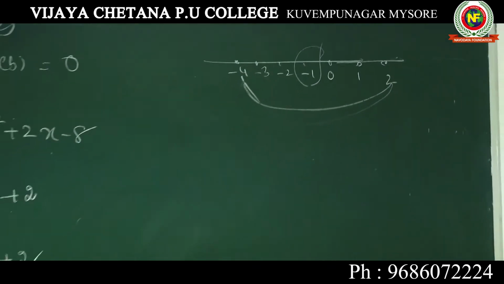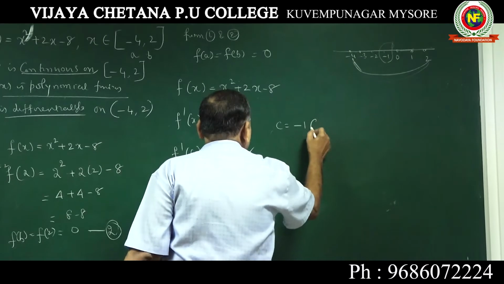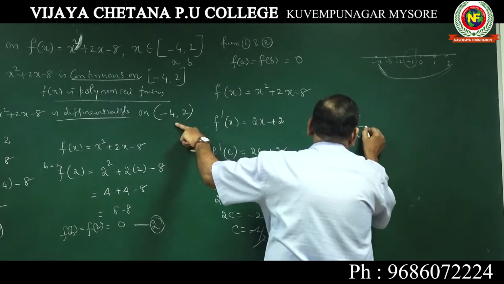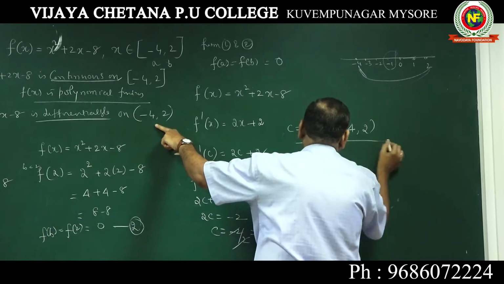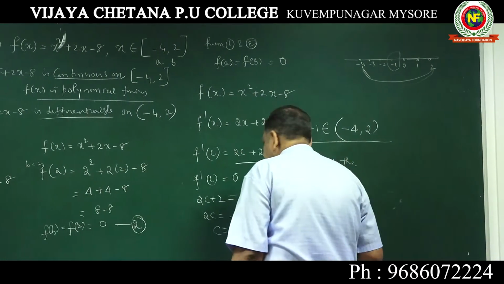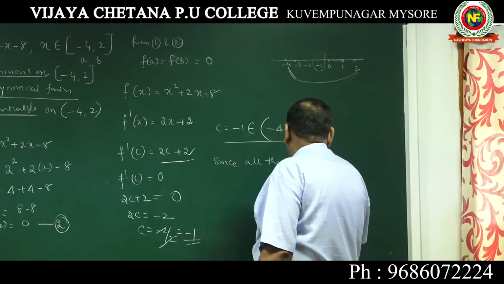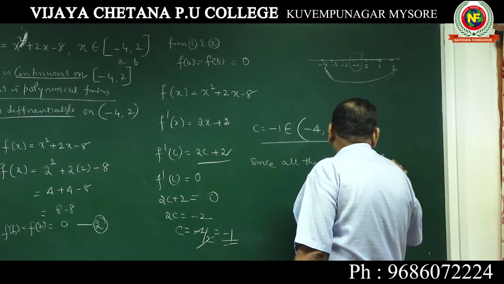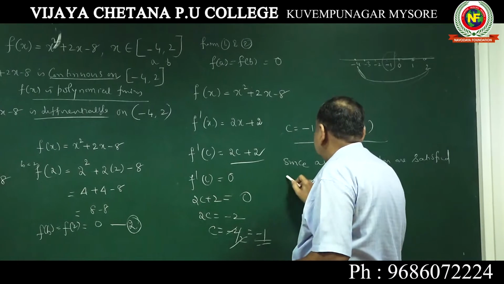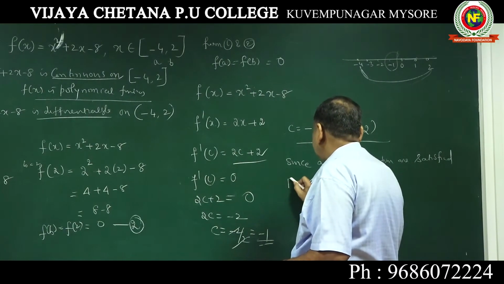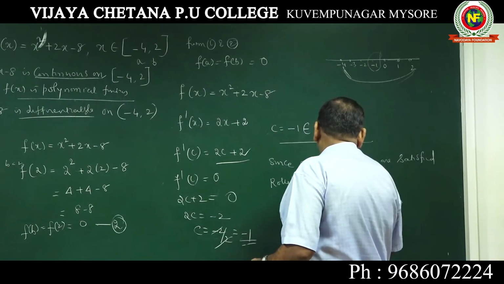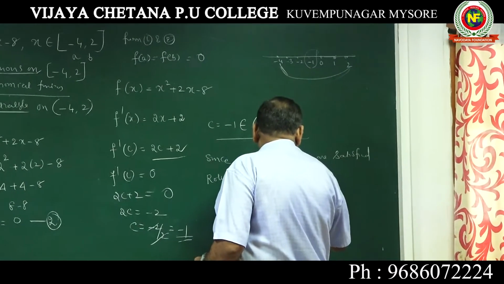So what you should write: C is equal to minus 1 belongs to the open interval minus 4, not the closed interval. Since all the conditions are satisfied, you should write the final answer: Rolle's theorem is applicable for the given function.